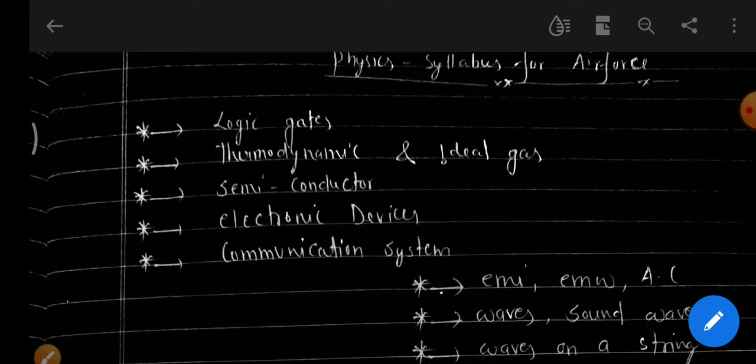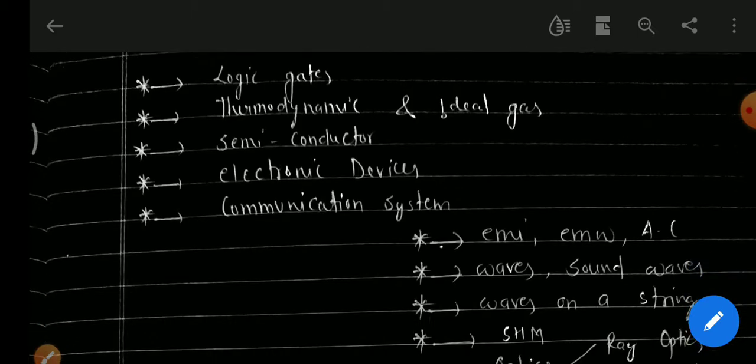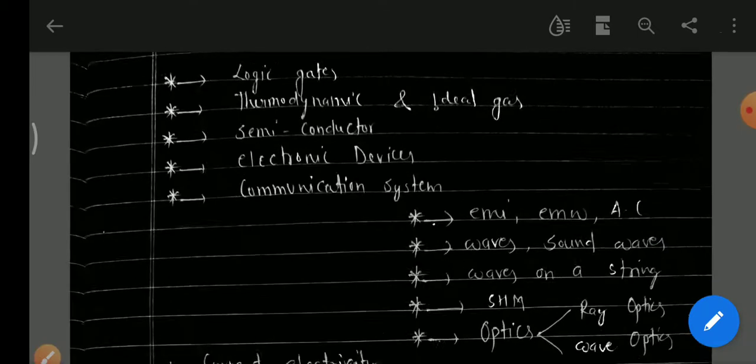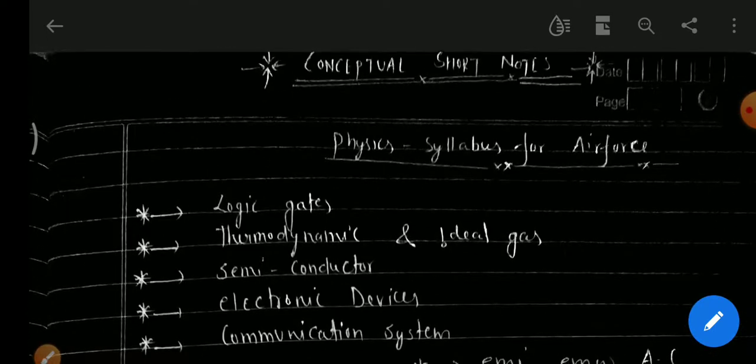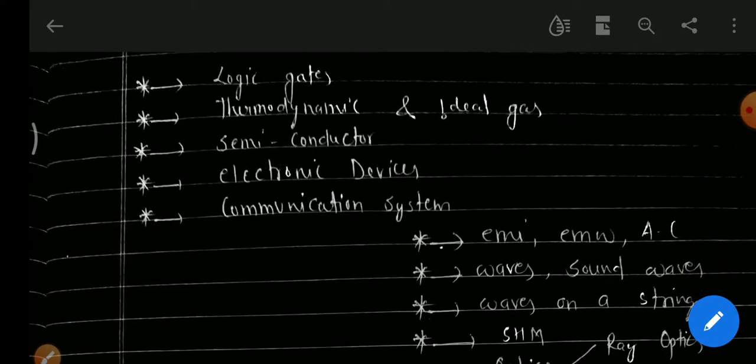This PDF can also be downloaded from the official website, but there may be some difference between my sequence and theirs, which doesn't matter at all. I have created this PDF by writing at the top of the page which chapter is important. I have given the exam more than two times, so I have experience, and I have written this according to my opinion.